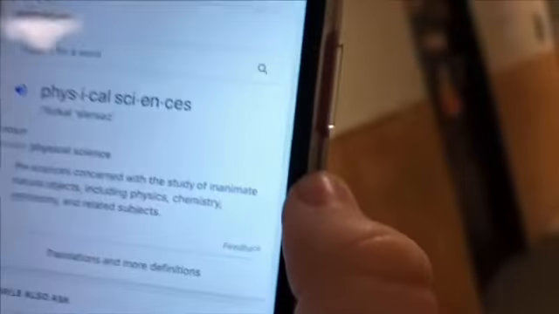Physical science: the science concerned with the study of inanimate natural objects including physics, chemistry, astronomy, and related subjects.